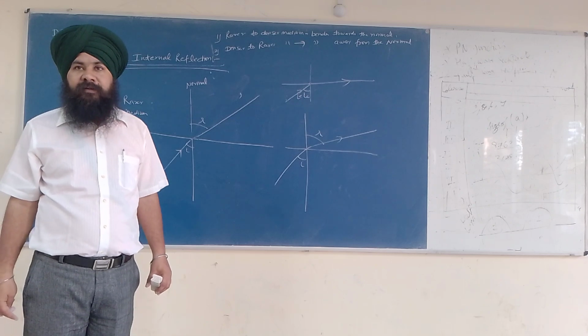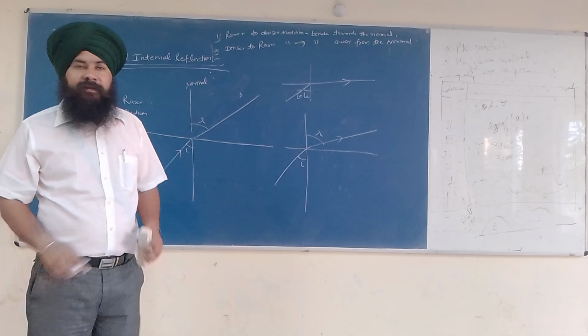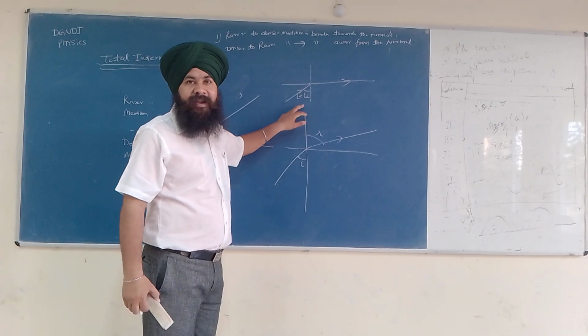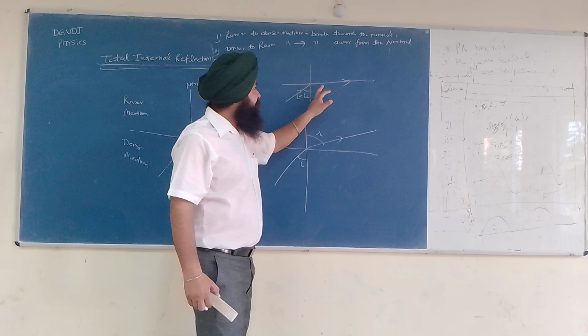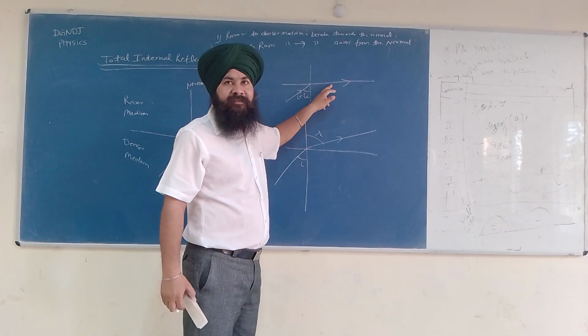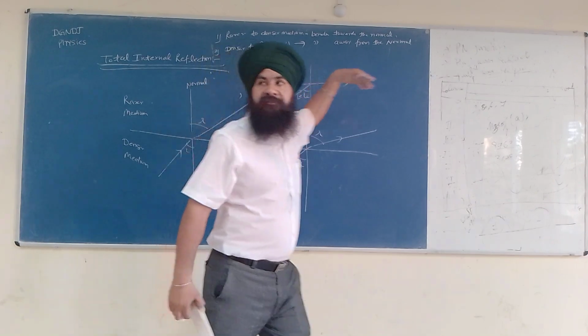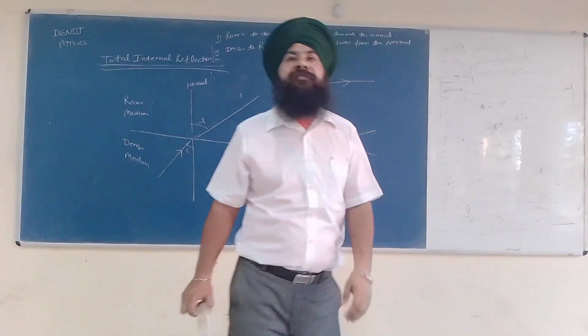Are you getting my point? So, what is critical angle? Critical angle is the angle of incidence at which the refracted light will travel along the surface of the boundary.